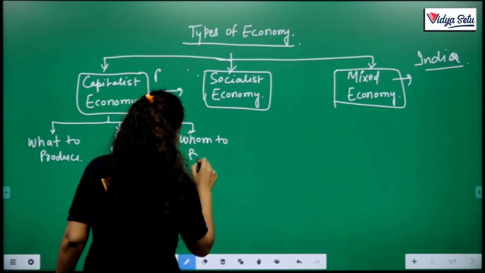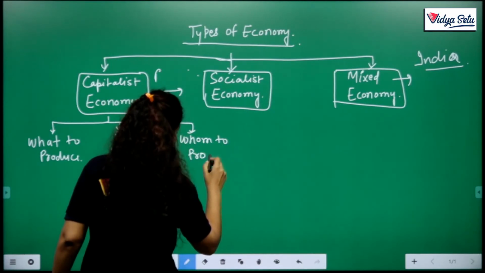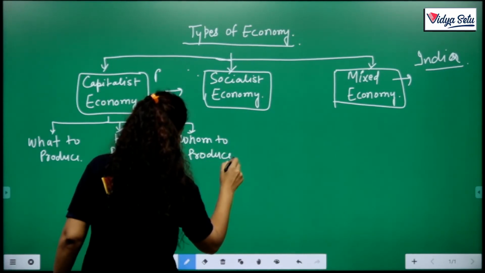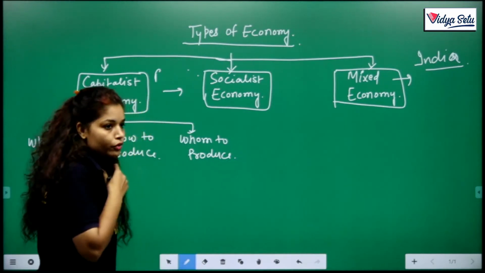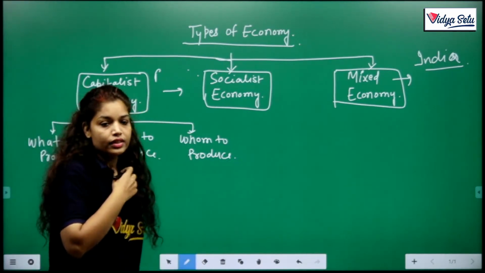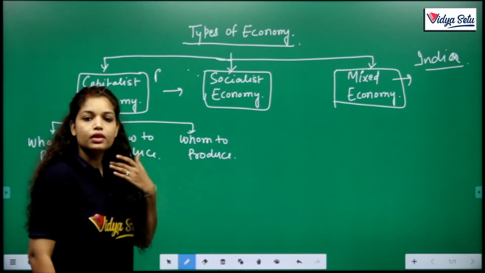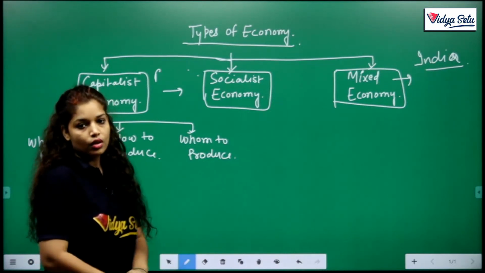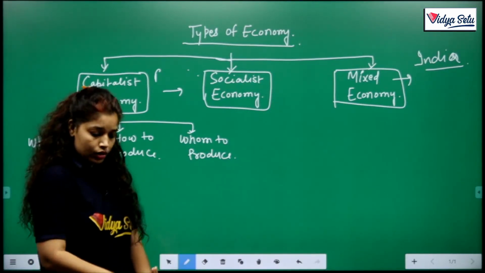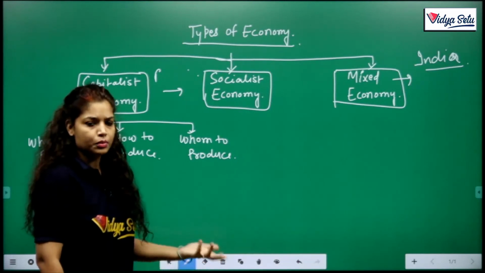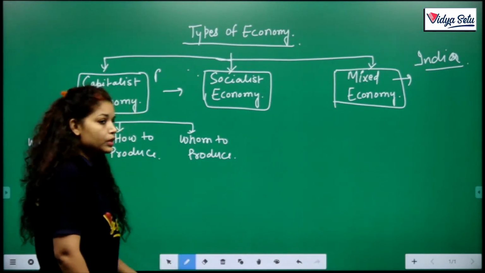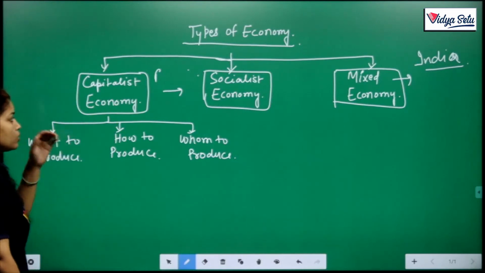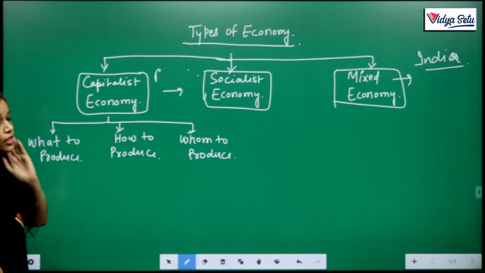Hope you remember the concept of capitalist economy. The capitalist economy has a profit motive, a private sector, the consumer is the king, and the consumer is free to choose the commodity, the business, etc. Everyone is free. That is why we also call capitalist economy a laissez-faire economy.